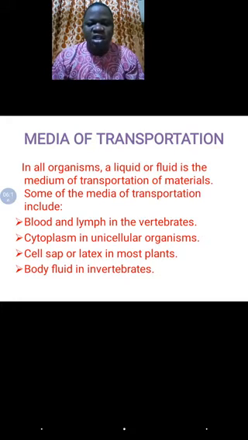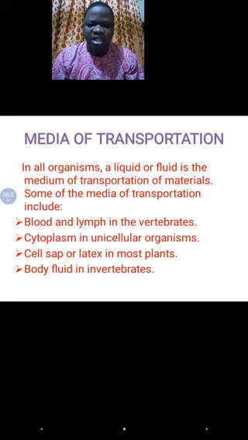But in this case, for food to move, for nutrients to move from one part of the body where they have been produced to other parts, or for oxygen to move from the lungs to other parts of the body so that other cells could be able to access oxygen, it is very important we have media for transportation. Number one of such media is blood and lymph in the vertebrate. In vertebrates, that's higher animals, you talk about blood, a very important medium of transportation, and lymph. We'll discuss more on that possibly in the next video, talking about the types of blood and shape of blood and all that.